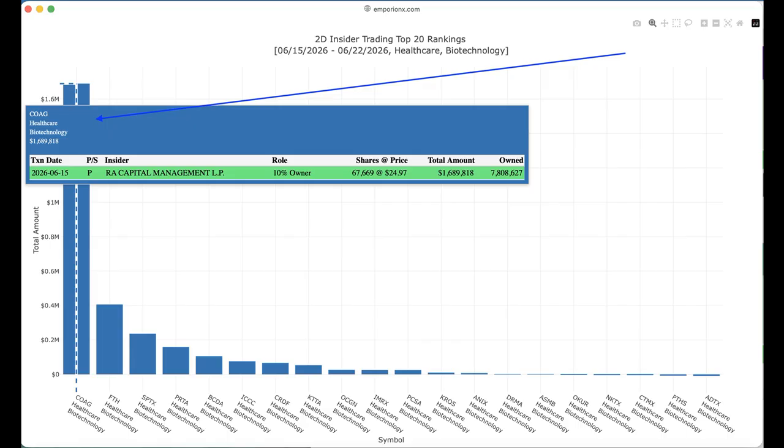This transaction is particularly interesting because the purchase was made by a 10% owner, rather than simply a routine transaction by a corporate executive. The combination of the transaction size and the insider's ownership status gives us a reason to investigate further. But the key question is: is this an isolated purchase, or is there a broader pattern of insider accumulation? That's where EmporionX's historical transaction lookup becomes especially useful.